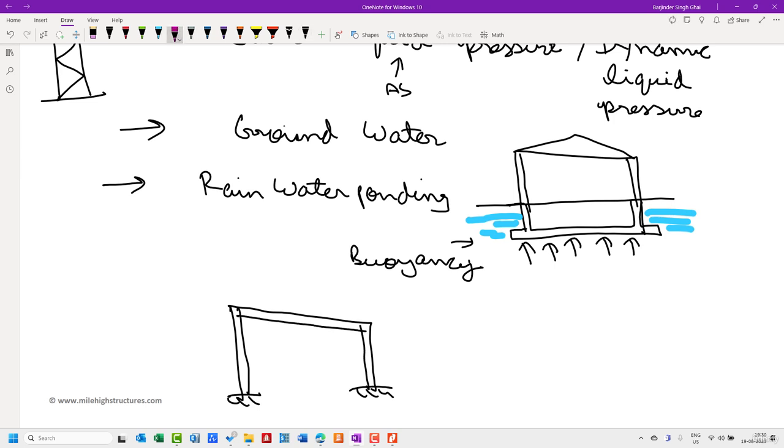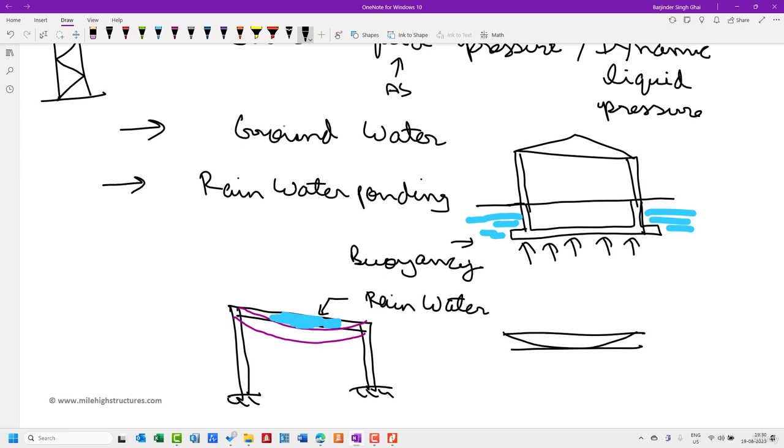Due to the rainwater load, this beam gets deflected in this particular profile. So in this area the rainwater shall put additional pressure, because steel, as a material, is bound to deflect into this shape.